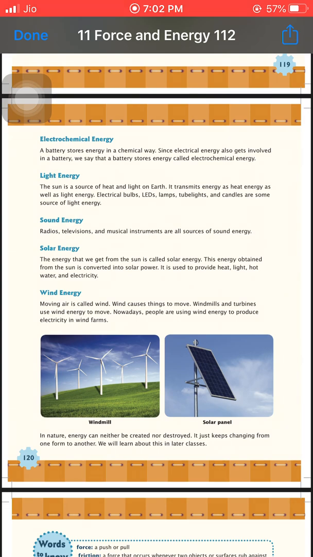Next one is sound energy. Here we can take the example of some sources which provide us sounds. We can listen to music with the help of radios, televisions, musical instruments and mobile phones. All the instruments that give us sound do so with the help of sound energy.